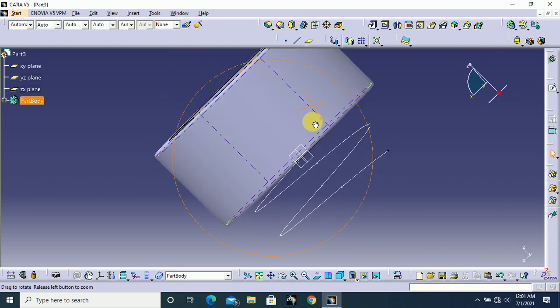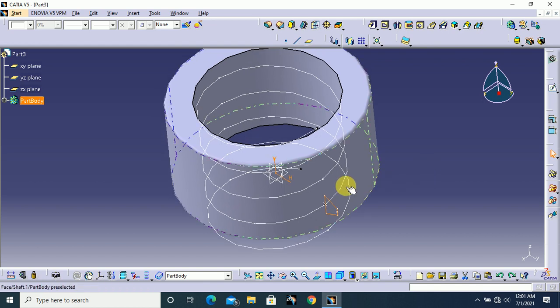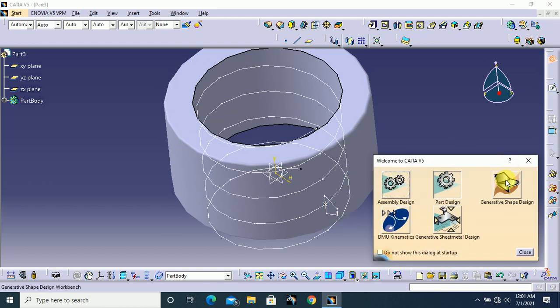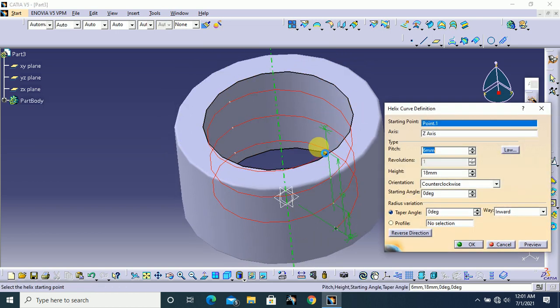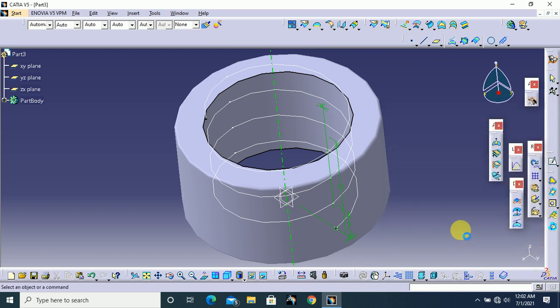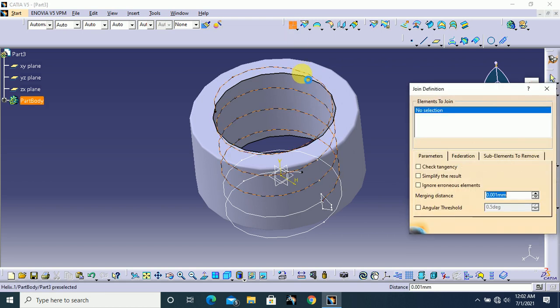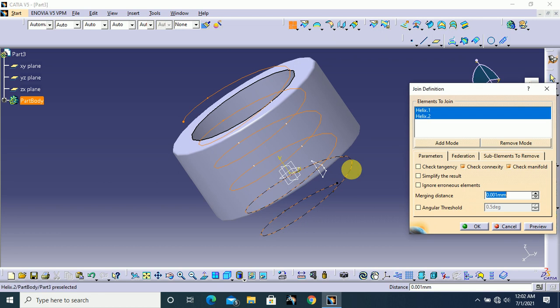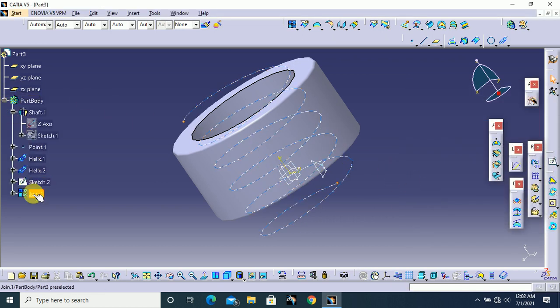Sorry, I forgot something, so I click Ctrl Z. Here go to generative shape design, and double click this helix to edit this. Here the height, change this height up to 22 mm and click OK, and select join option and join this helix and this helix and click OK. Now these two are joined together. Here you see.